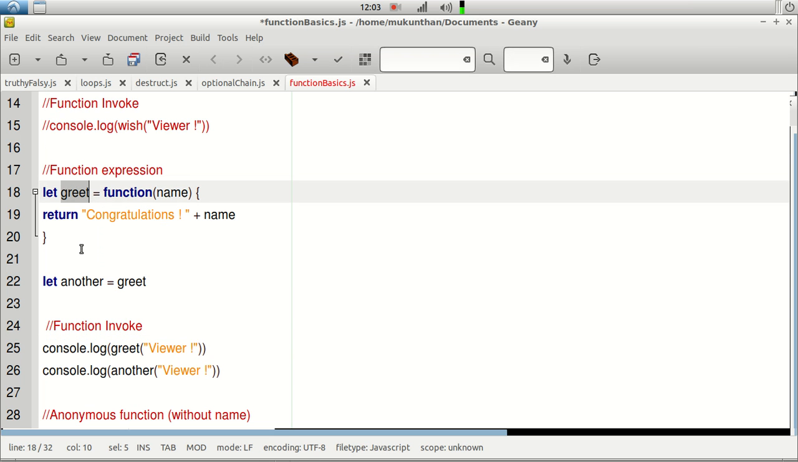You might be asking question like, why do we need to create this kind of expression? This will be very useful in case of callback function, and it will be very useful just to assign the function variable to the other variable itself.